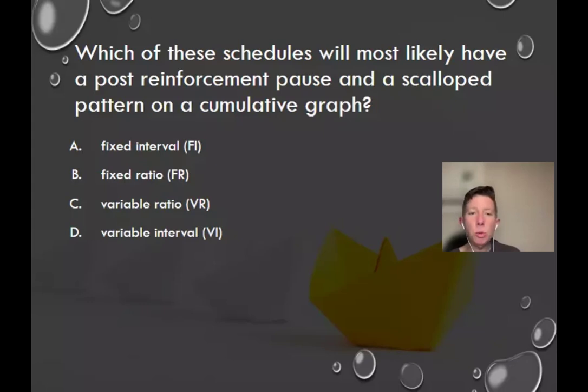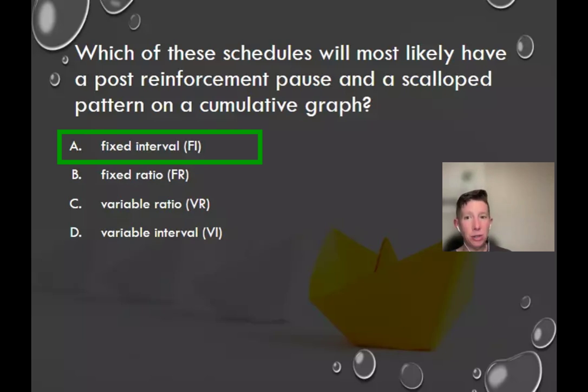Which of these schedules will most likely have a post-reinforcement pause and a scalloped pattern on a cumulative graph? A, fixed interval, B, fixed ratio, C, variable ratio, D, variable interval. The correct answer is fixed interval.